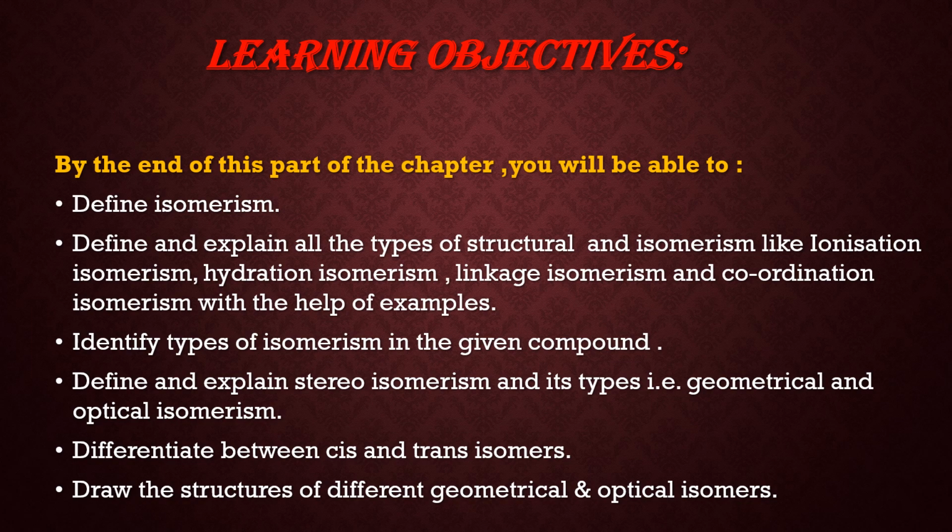You will be able to identify the different types of isomerism in the given compound. You will be able to define stereoisomerism and its types, that is geometrical and optical isomers. You will be able to differentiate between cis and trans isomers. You will be able to draw the structures of different geometrical and optical isomers.